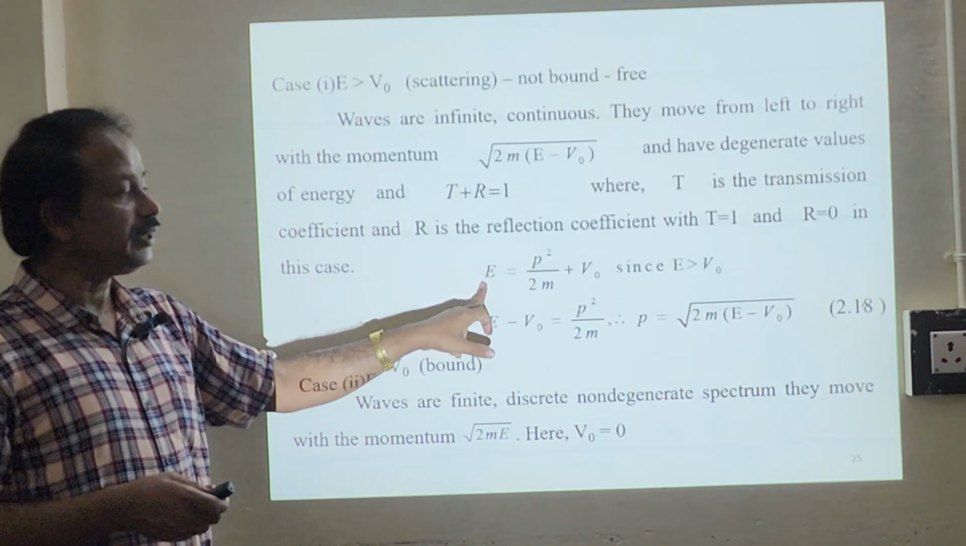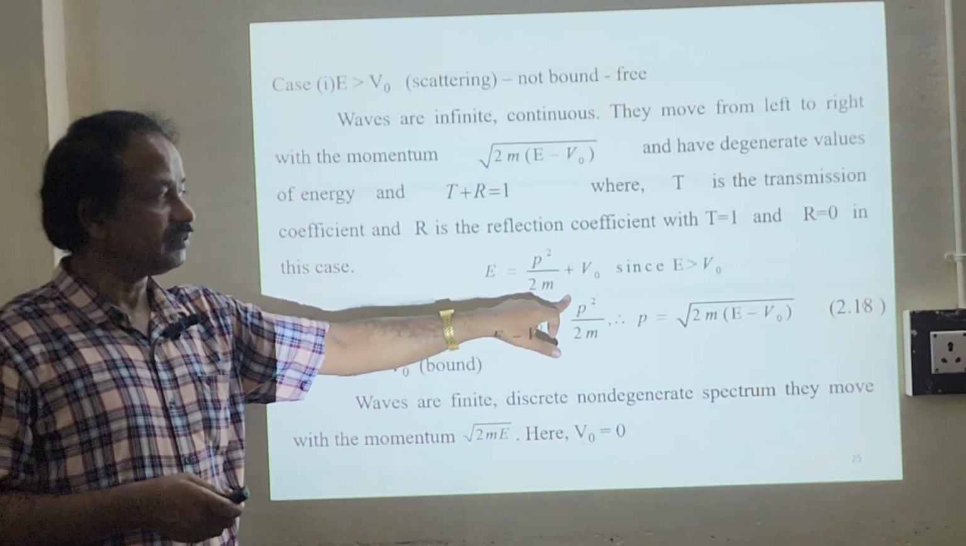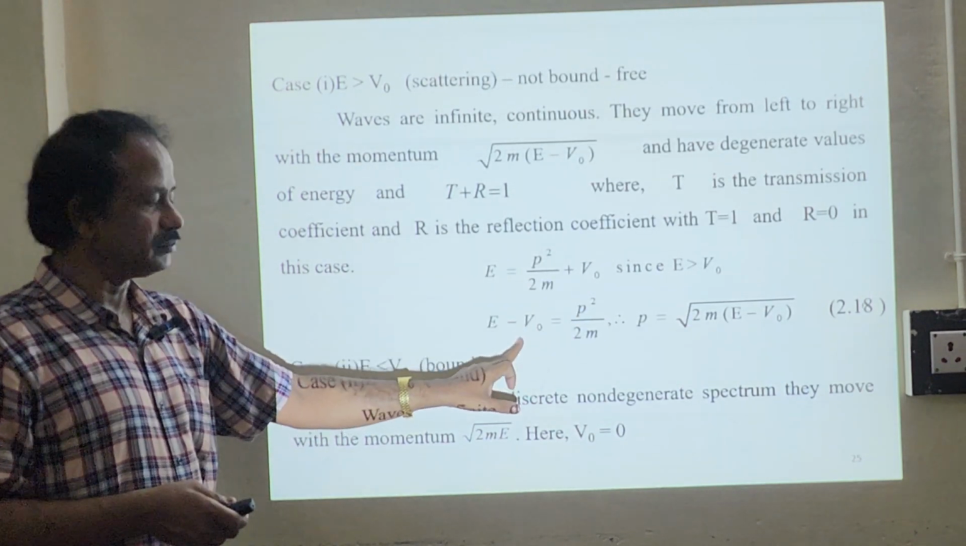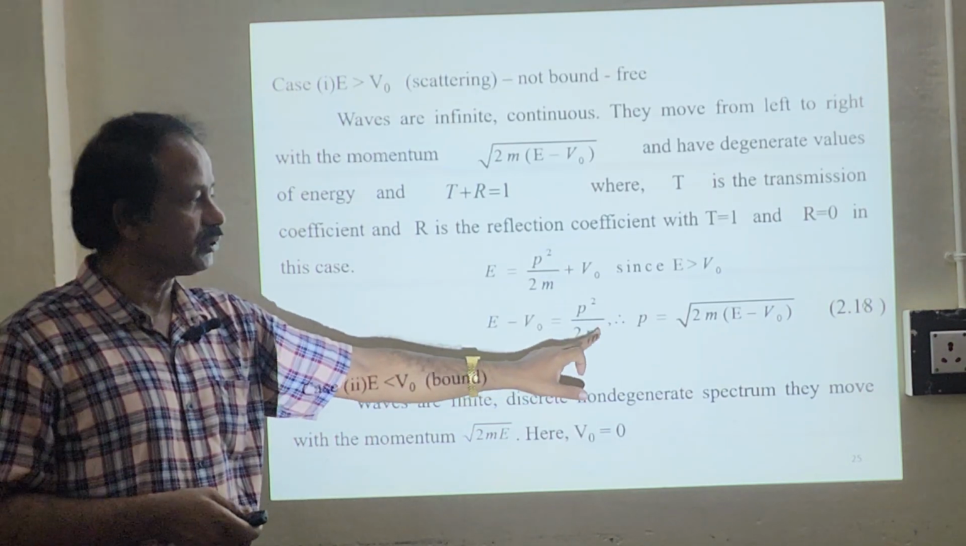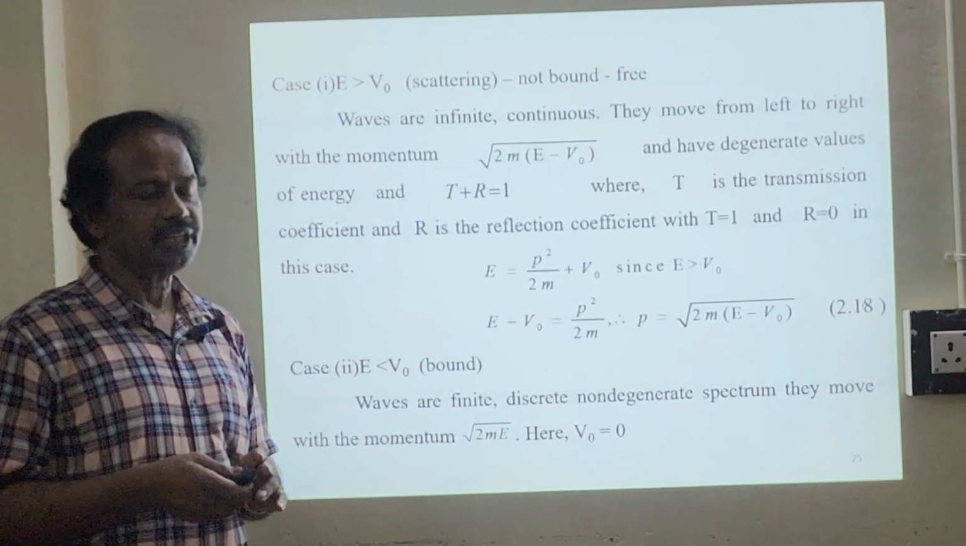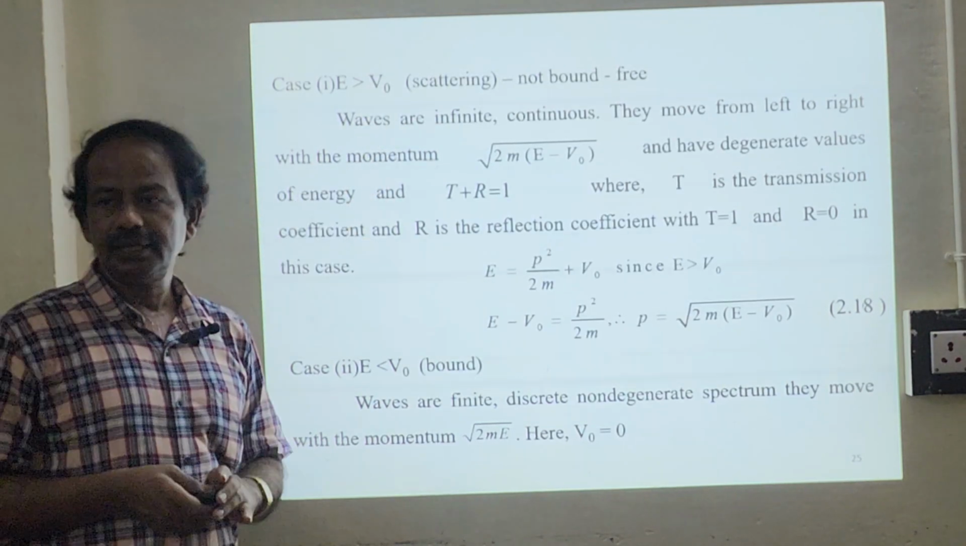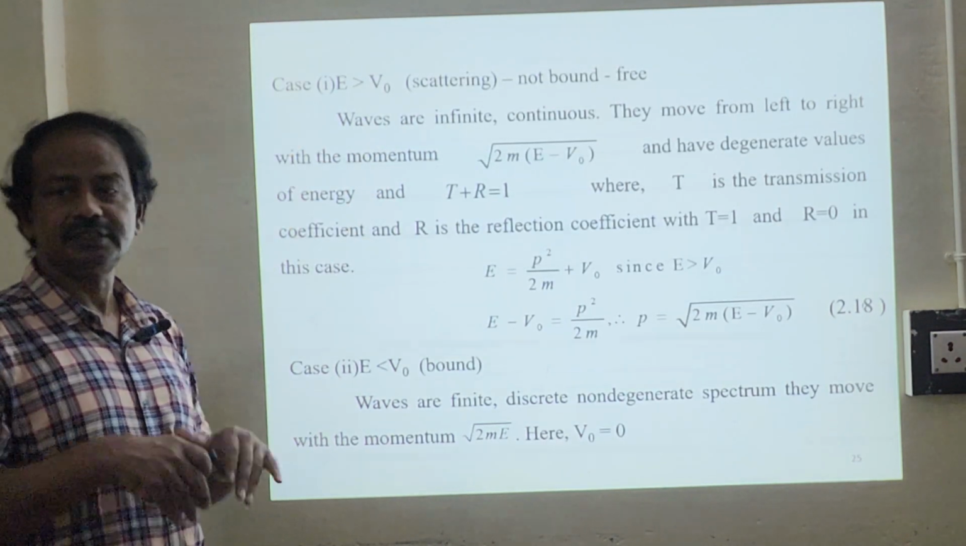So we know already E equals P squared by 2m plus V0, since E is greater than V0. So you just bring this term to this side, E minus V naught will give you P squared by 2m. That's why P equals root of 2m(E minus V naught). So equation 2.18. So this is about E greater than V naught, this is scattering one.